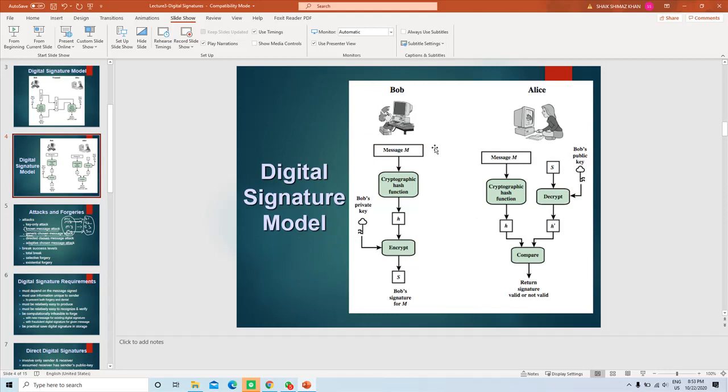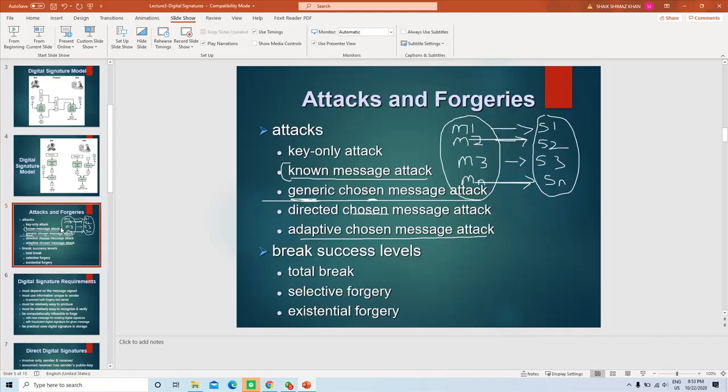that kind of attack is called, I am sorry, that is called universal forgery. So universal forgery means the attacker creates an algorithm that provides a way of constructing signatures on any messages. For any message, the attacker can create the digital signature, the same as the sender.